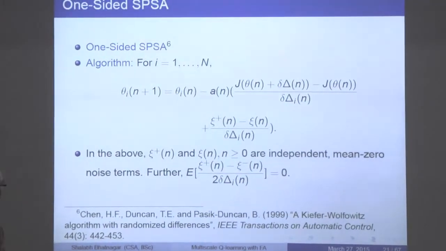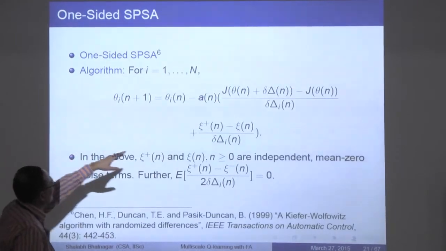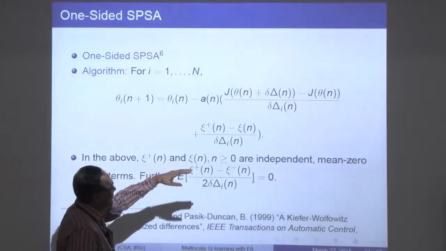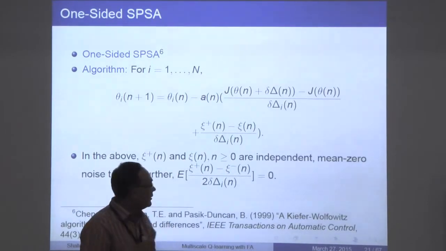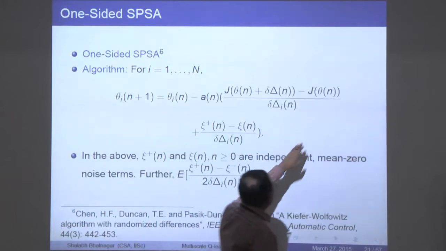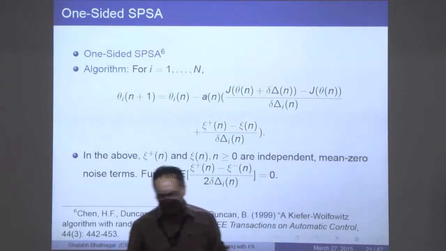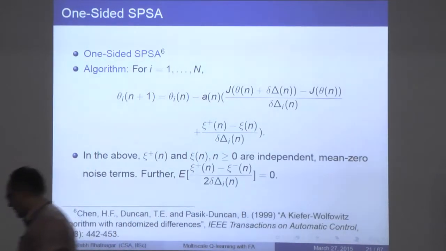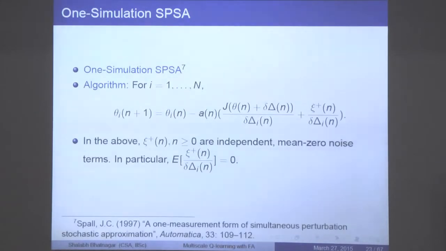So then Han-Fu Chen and others came up with another algorithm that works like Spall's. What they said was that I don't need the algorithm that runs with theta n minus delta n. I'll just have a simulation that runs with theta n and another simulation that runs with theta n plus delta n. I can take the difference of the two, and you can see that this is also valid. You can work this through in a similar manner. So their algorithm would work equally well, at least theoretically.